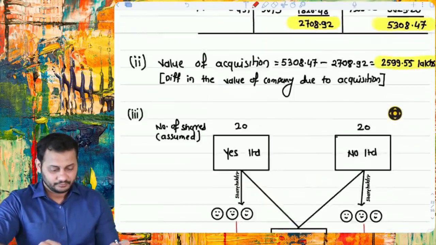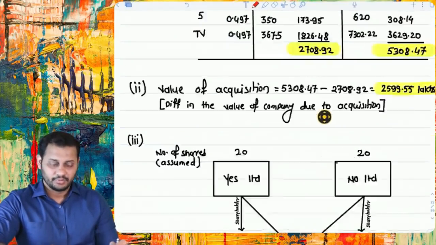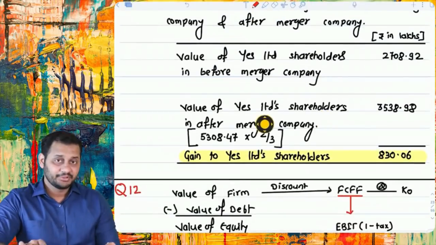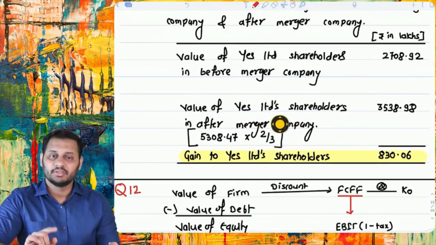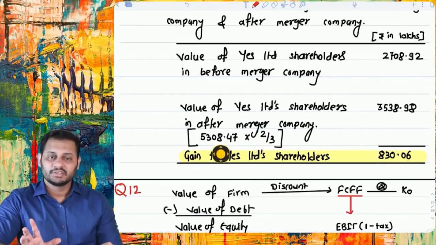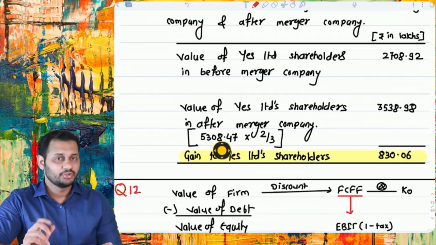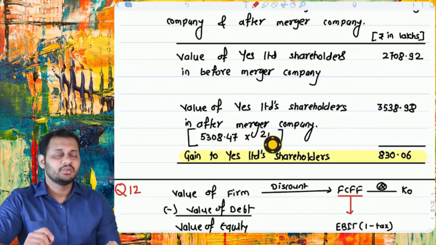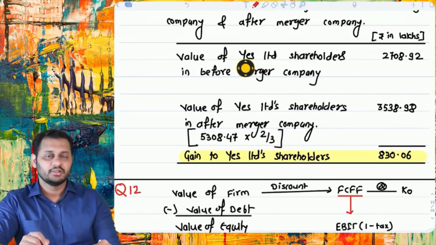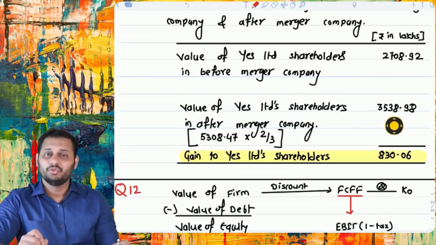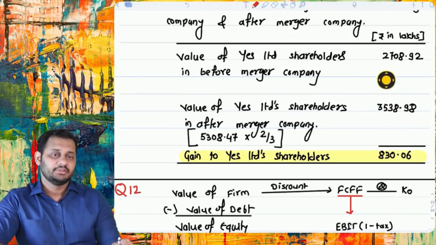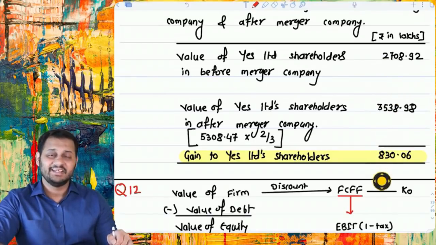But the value of the same shareholder in the after-merger company: only 2/3, because this is the total value of the company which includes No Limited shareholders' ownership as well. So we took the 2/3 part only, because 2/3 is the ownership of Yes Limited's previous shareholders. So this is the value of the same shareholders, and this is the previous value before merger, this is after merger, this is the gain to those shareholders.